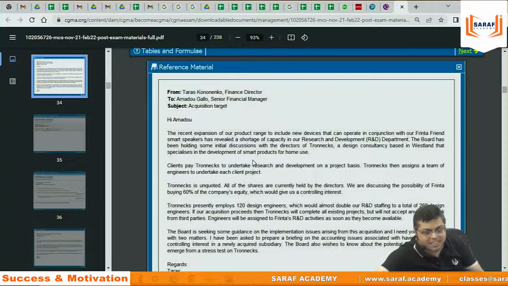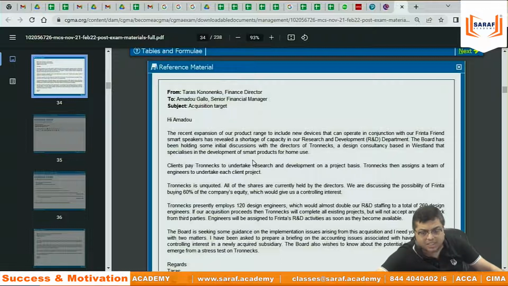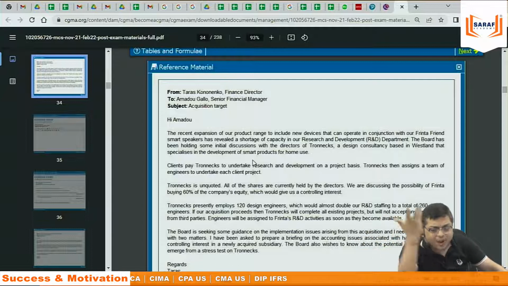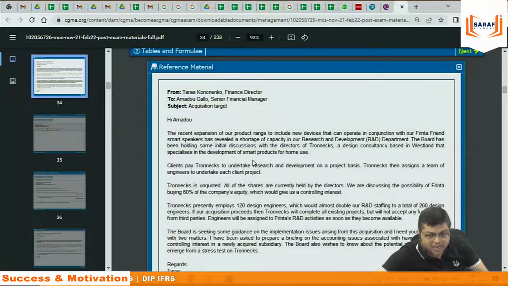So CIMA is asking that. I am not asking you to prepare a P&L account, a balance sheet, lease accounting journal entries or non-current asset journal entries. But if you don't know the purpose of this accounting, why it should be done, how it can be done, and how you guide others who are working under you, there is no point in your study. Practicality.